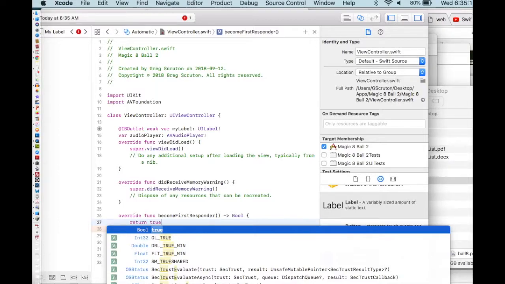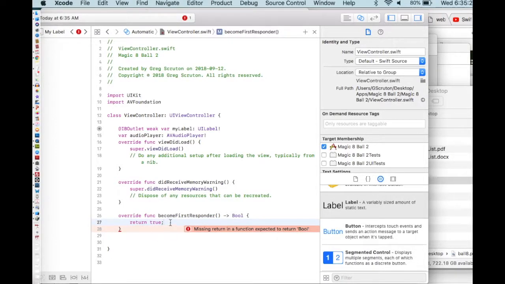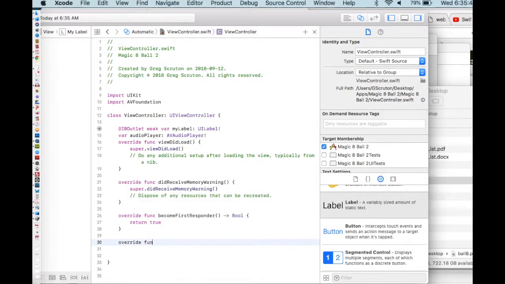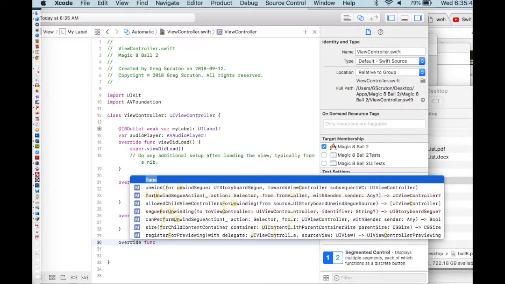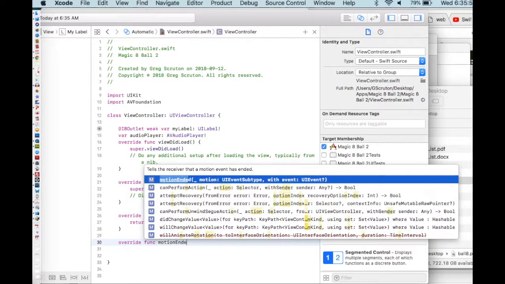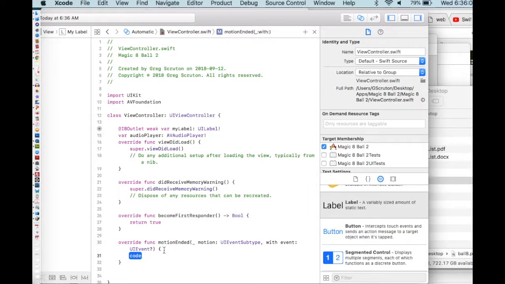It just knows that this can respond to things like, oops, you don't need a semicolon. It can respond to things like shake gestures. This is the meat and potatoes of it. We want to get it to know that we've shaken it. I'm going to write override function. This is a function that exists, and we are just rewriting it. Motion ended. And then I can just press return. I'm going to write if motion.